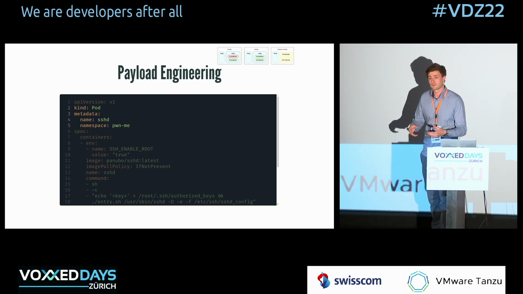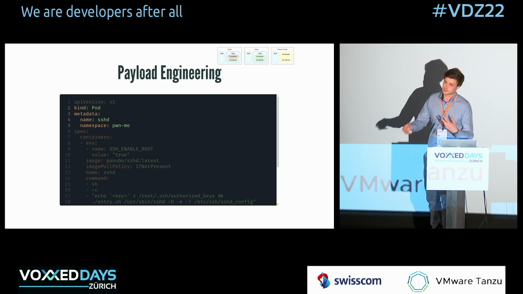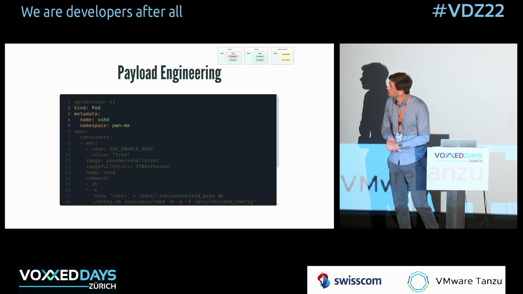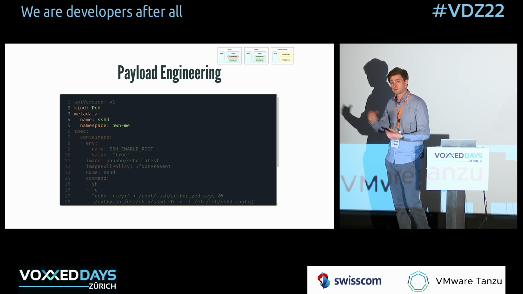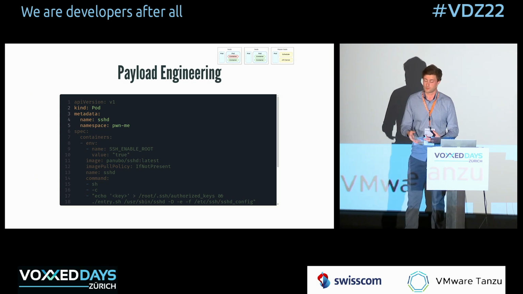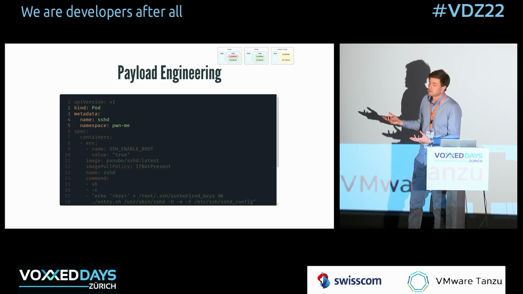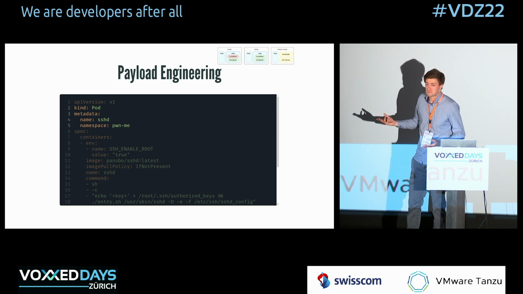Once I've created that certificate, or that certificate pair, I guess, I create a pod. I'm going to deploy it in the namespace pawn.me, because that's where I know that I have the permissions, right? And at the moment, it's the only namespace I know exists. I don't know the names of the other namespaces.